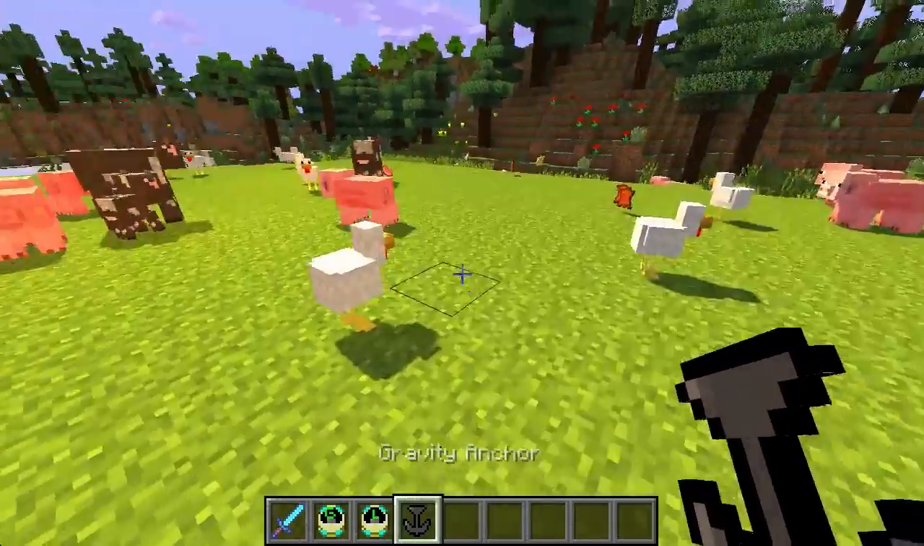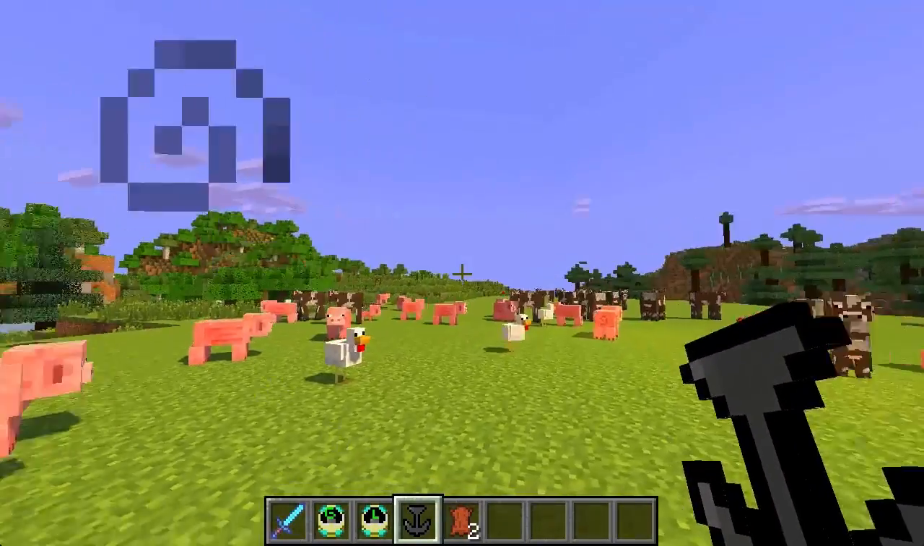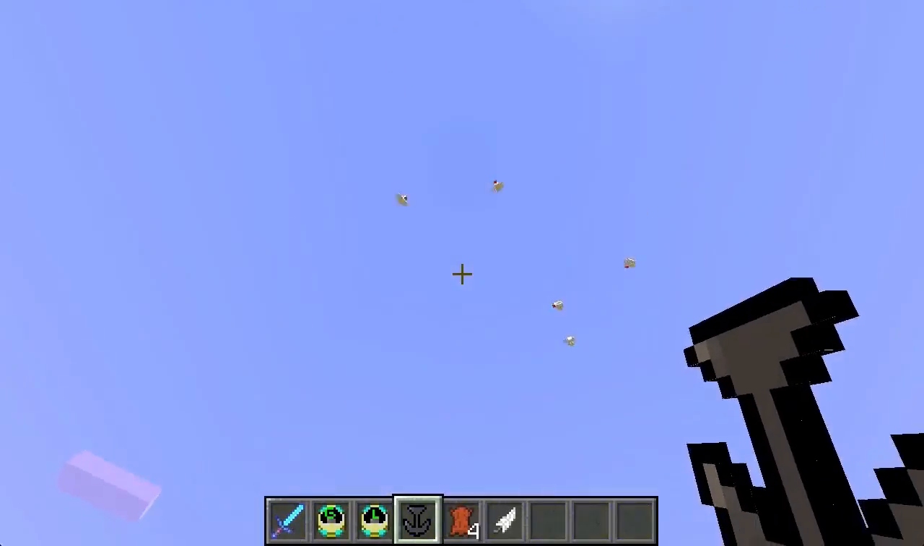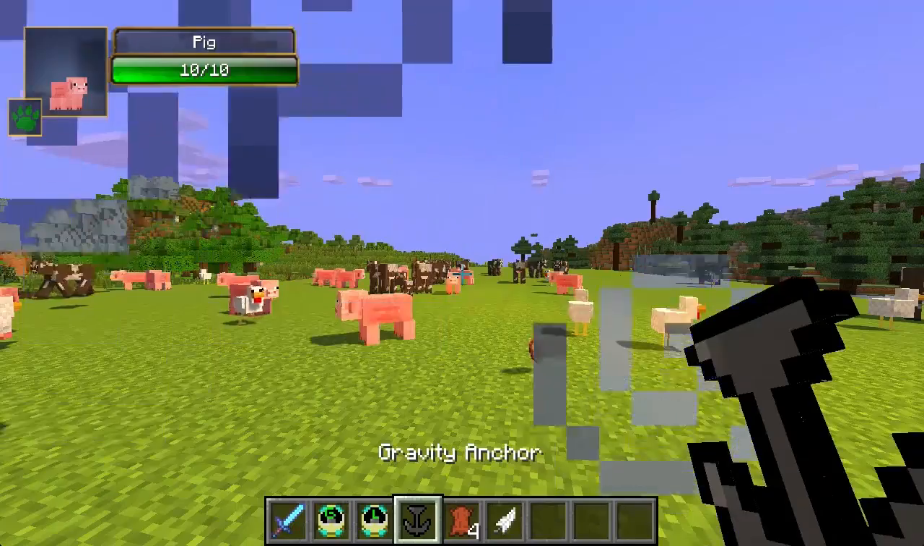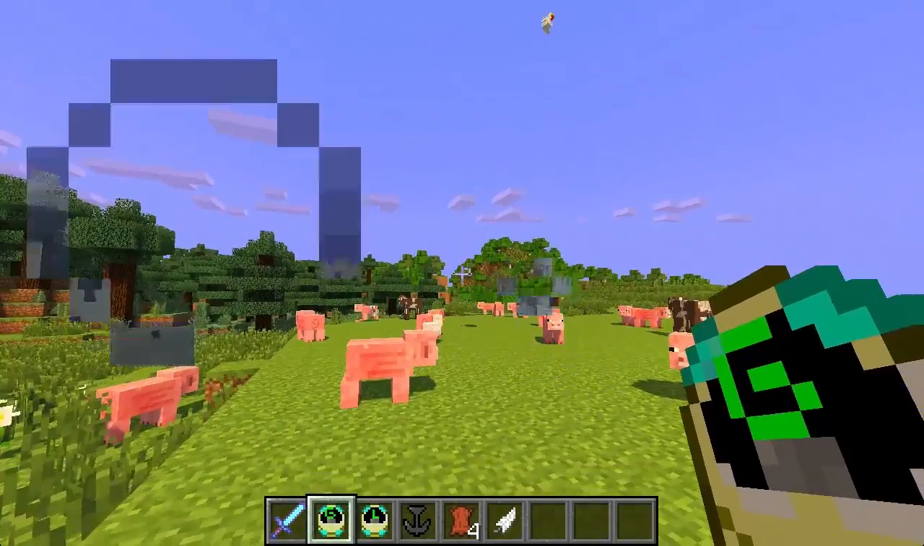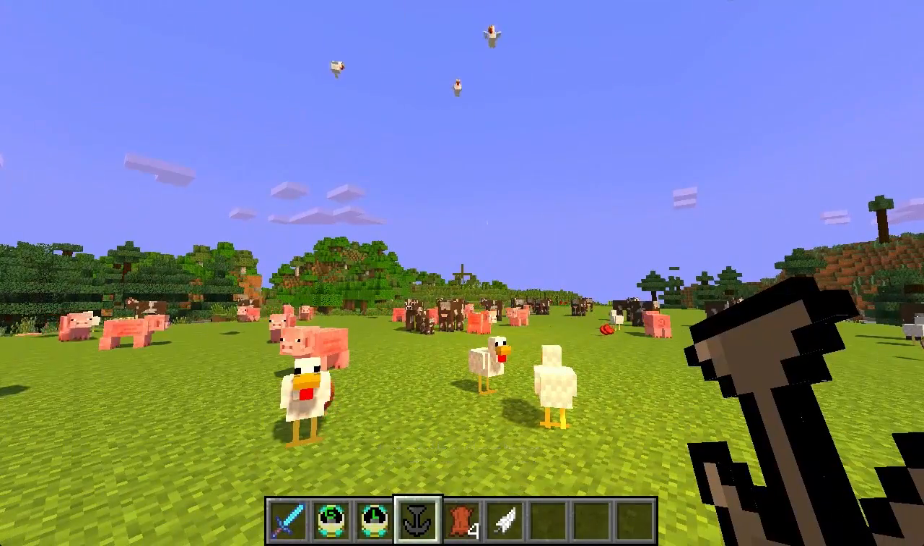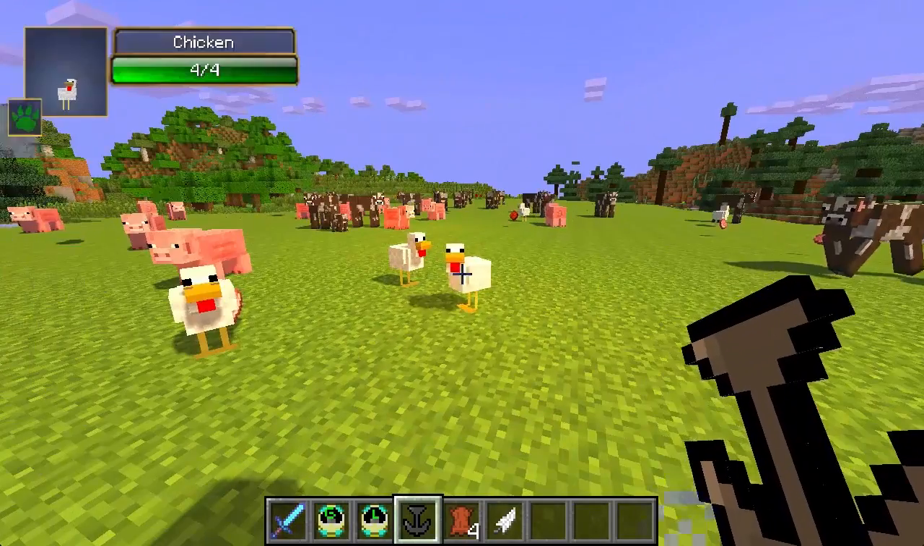Alright, and another awesome item here is the gravity anchor. Now, the gravity anchor basically does what the name implies. It anchors you down to the ground. Oh my god, chickens fall from the sky again. And it basically anchors you down to the ground whenever you turn on the gravity controller. So everything else will fly up in the air, but whenever you have a gravity anchor in your inventory, you will stay safe and sound on the ground.